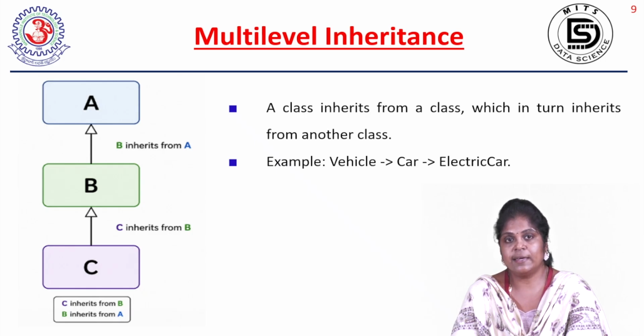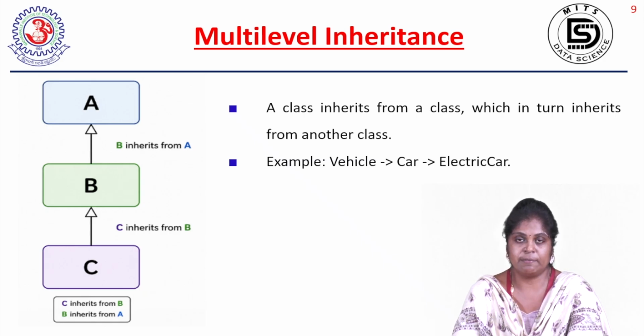If you see here, B class is inheriting from A. So B class gets all the properties of A class. Now C class is inheriting from the B class, so C is getting the properties from the B class. Indirectly, C is also getting the properties of the A class. What we can conclude is that in C class, both A class properties and B class properties will be there. You can see the real-time example: vehicle and car, which we have seen in the previous single inheritance.